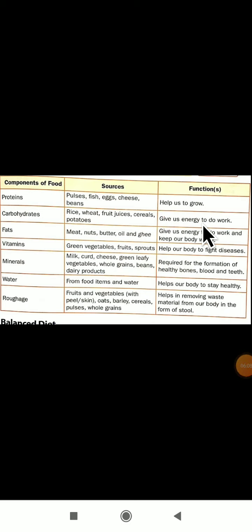These are the components of the food and their sources. From which food we are getting the components. The next, what it functions. Let us see them one by one here.